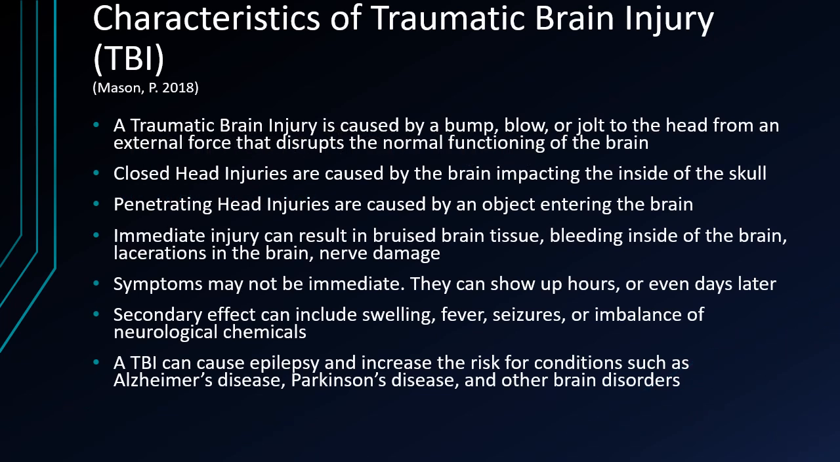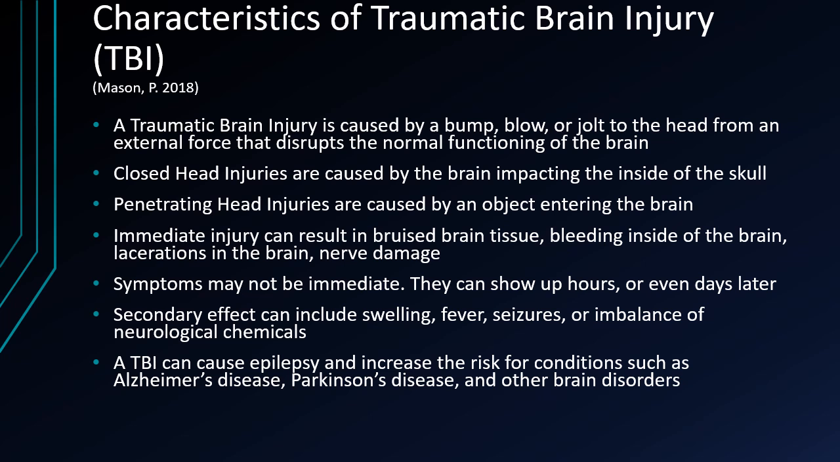For this presentation, I'm going to focus on differentiating between the two main types of brain injuries, which is one, a severe brain injury, and two, a mild brain injury, more commonly known as a concussion. Traumatic brain injury is caused by a bump, blow, or jolt to the head from an external force that disrupts the normal functioning of the brain.